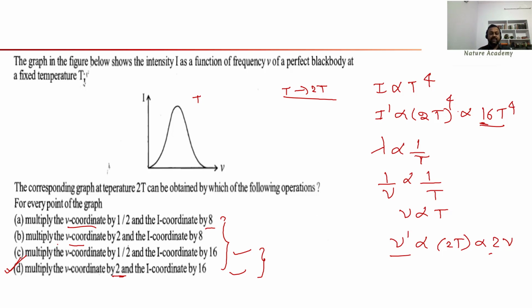So temperature dependence of intensity, energy density, specific heat, entropy, all these things. They will give one temperature and ask for the values at another temperature. They will ask all these parameters at 2T, 3T, 4T, or 3 by 2 T or half T, like that only.